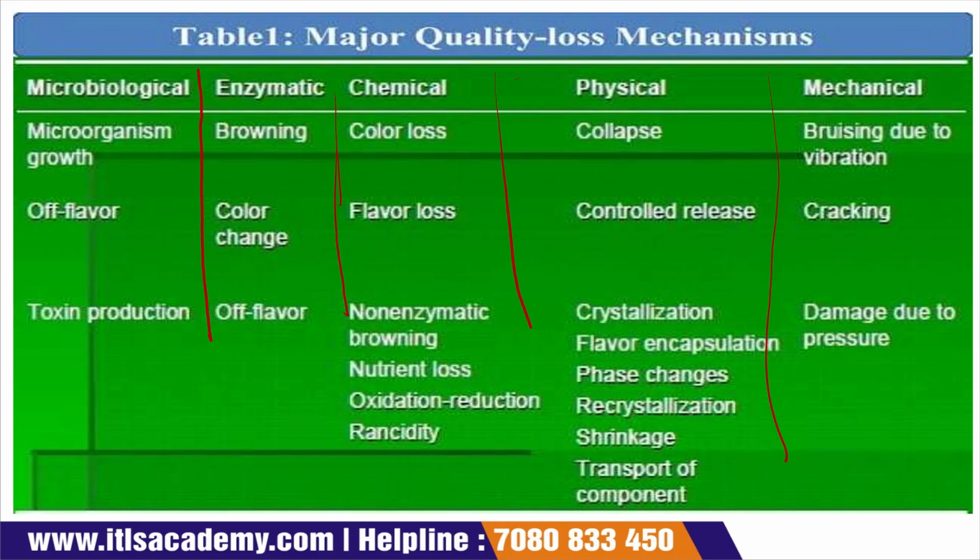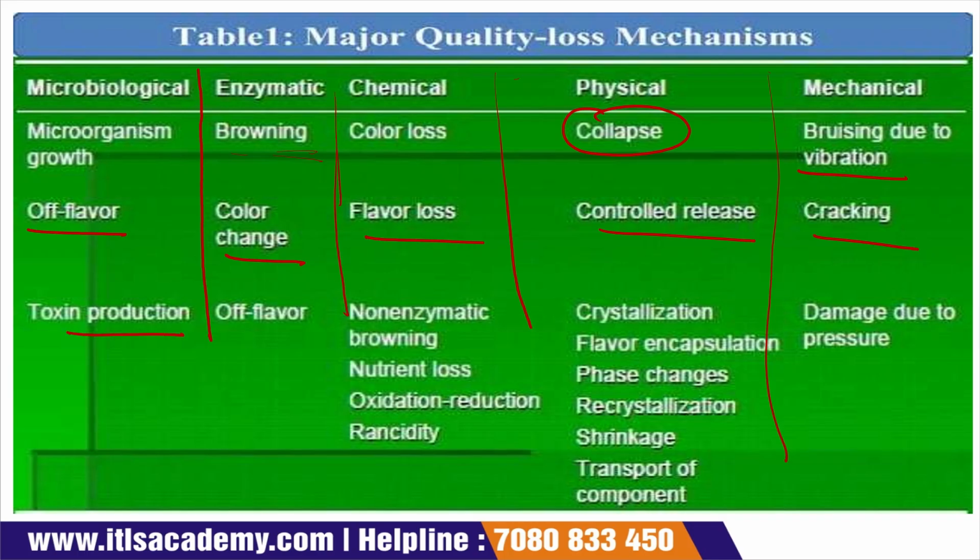Now, microorganisms grow. If microorganism growth occurs, then browning occurs, and chemical changes, that is color loss, and physical changes, that is collapse, and mechanical changes, that is bruising due to vibration. Then off flavor, color changes, flavor loss, controlled release, cracking.